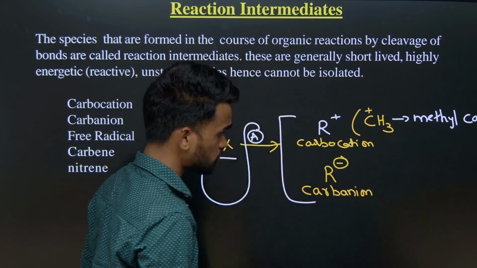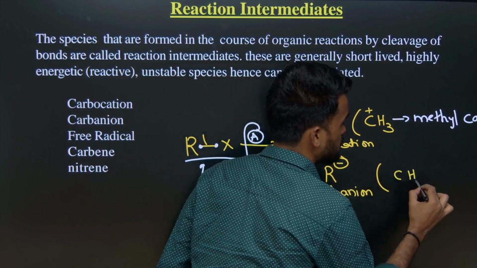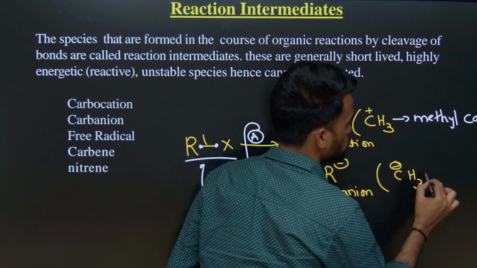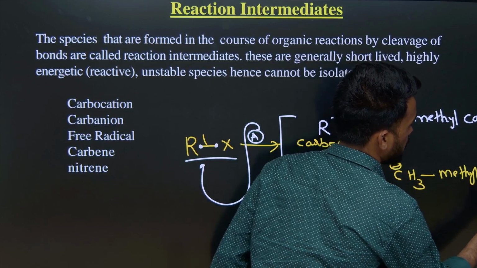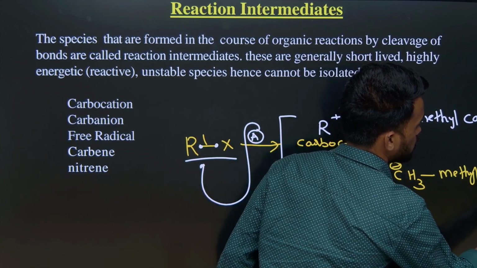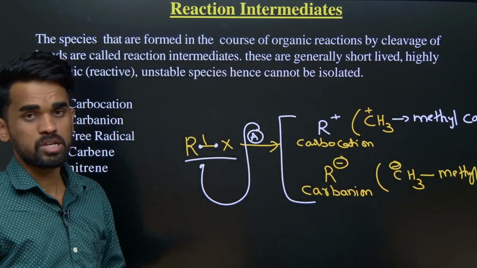Carbene anion. So now one example, the simplest example we can write is CH3 minus. You should call this as methyl carbanion. Okay, so one more possibility is there.